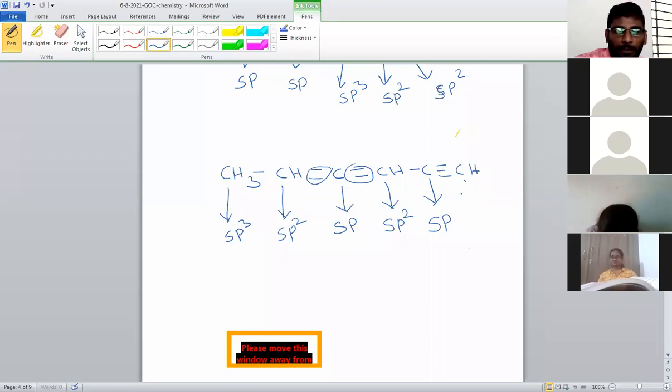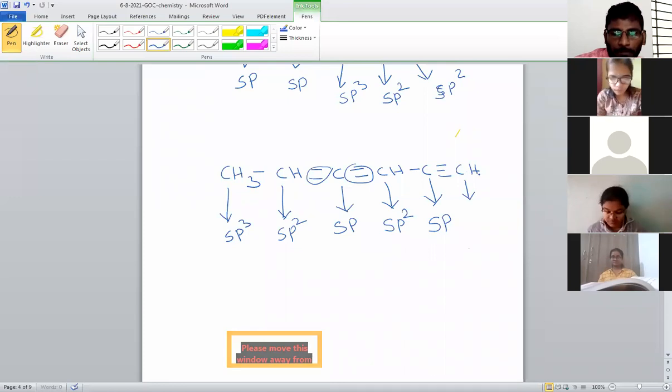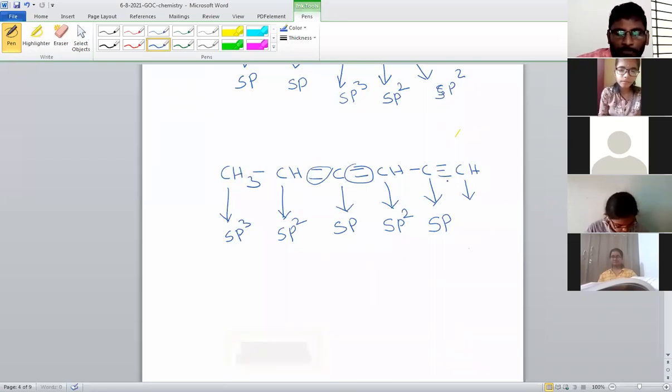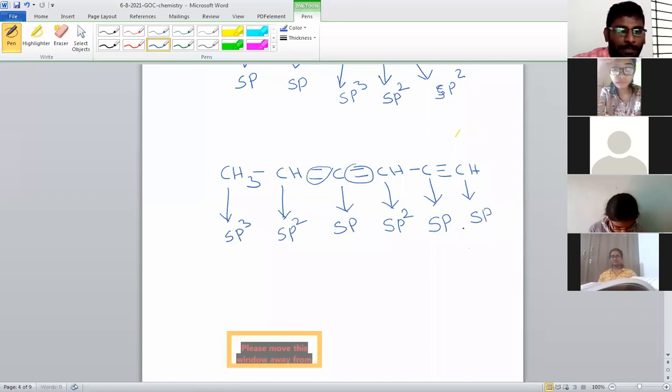And finally, this carbon atom. If the carbon has hydrogen on this side, hydrogen means a single bond, and this side a triple bond. So single and triple, which do we prefer? Triple. So this must be which hybridization? sp hybridization. So this one is sp3 for single bond, sp2 for double bond. Here two double bonds are there, that's why it is sp hybridization. One double bond sp2, one triple bond sp, one triple bond sp.